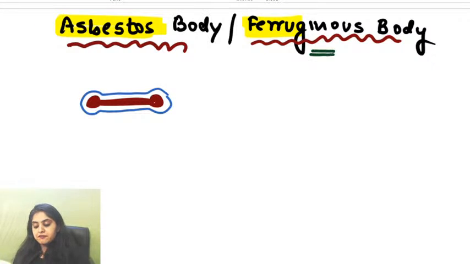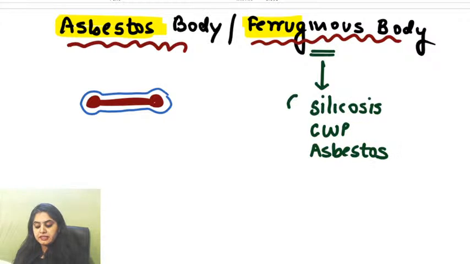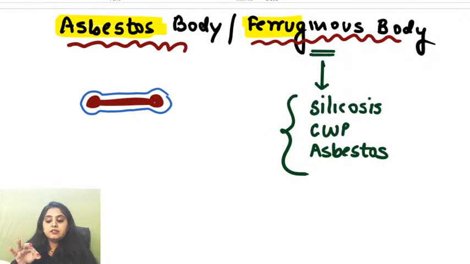But will a ferruginous body always have asbestos in the center? Not necessarily. It is something that you can also see with silicosis. It is something you can also see with coal workers pneumoconiosis. It is something you can also see with asbestos fiber. So basically it depends what is the fiber in the center, right? So the fiber could be silica, it could be asbestos, it could be coal, and you've just covered it with iron. That is a ferruginous body. You don't know what is in the center. And when you definitely know that asbestos is in the center, you call it an asbestos body.